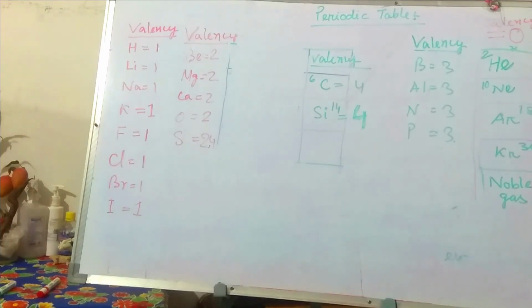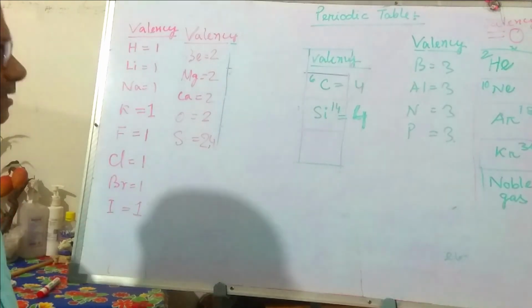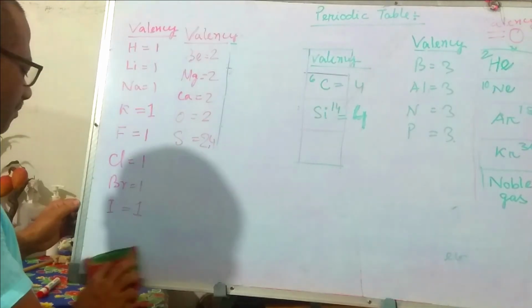It will help you in the chemical equation, balancing of chemical equations, periodic table. When you will be going to read about the periodic table, in everything you need the valencies of the elements, atomic number, mass number, and about elements, the properties of elements. So you learn by heart this information that I have given today, and in the next class I will give you some more lessons on chemistry. Okay, thank you.